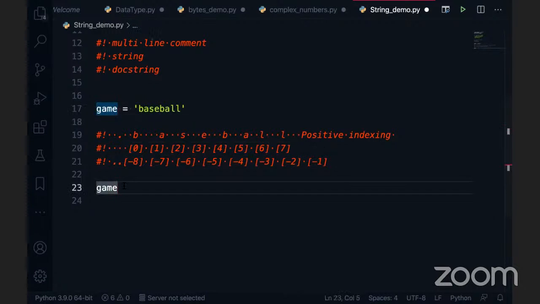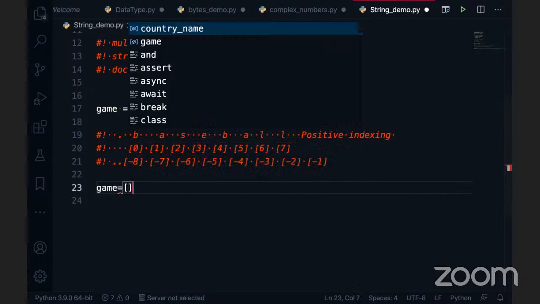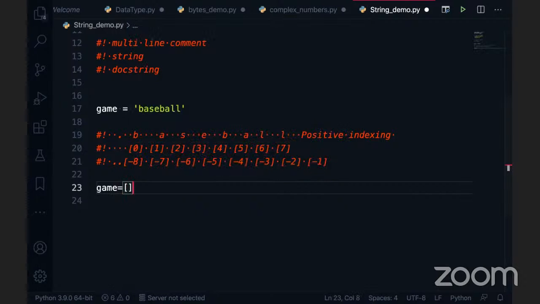If I want the data, I will use the indexing here. That is a square bracket. So indexing is always represented by using the square brackets in Python. But the only thing you should remember is that this square bracket you have to write immediately after the variable name. For example, if you write it after equal to, this is called a list. Be very careful: if you write it immediately after the variable name, this is called indexing, right?